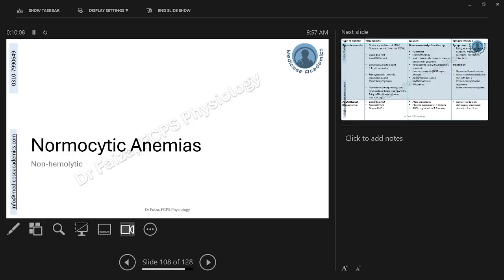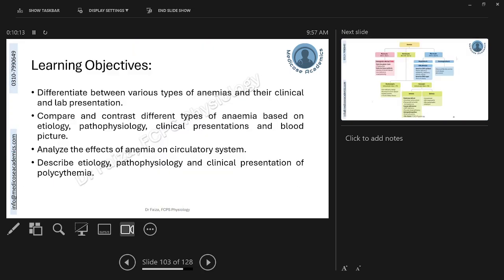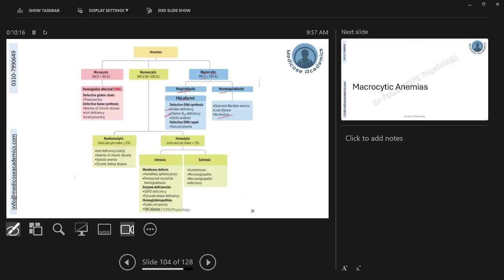Now we'll move on towards the discussion of normocytic anemia. Normocytic anemia, let me quickly get back to the classification slide. As we discussed in the first session, when the cells are having a normal mean corpuscular volume between 80 to 100, these can be of 2 types, either hemolytic anemia or non-hemolytic anemia. Non-hemolytic anemias will be having anemia, but normal cell size and a reticulocyte count of less than 1 to 2%. Whereas hemolytic anemia will be having a higher reticulocyte count. Some books say it's 1% and some books say this is 2%, which is the cutoff value.